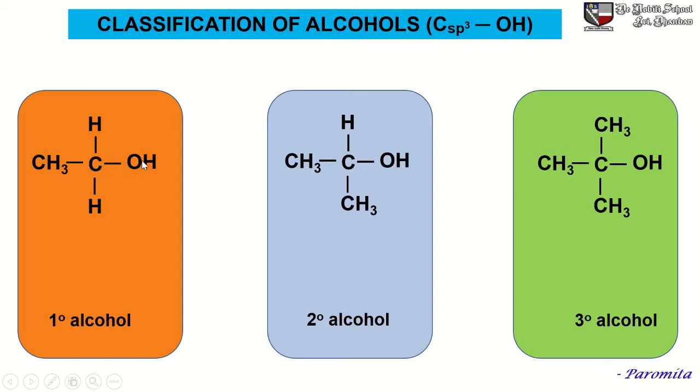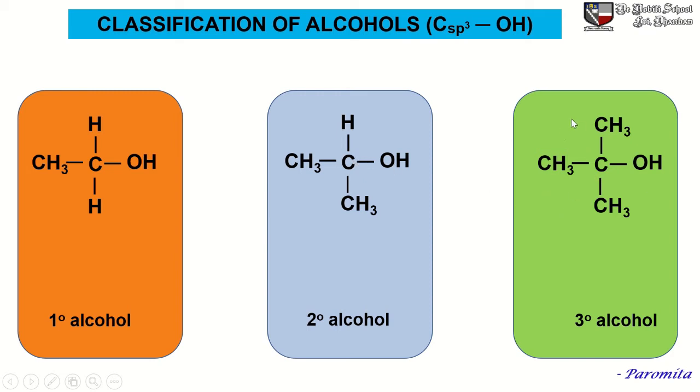Now the OH group attached to a primary carbon or 1 degree carbon is termed 1 degree alcohol or primary alcohol. Now if the carbon atom that is attached with OH is itself attached to 2 carbons, then this alcohol is termed a 2 degree alcohol, and this carbon is a 2 degree carbon.